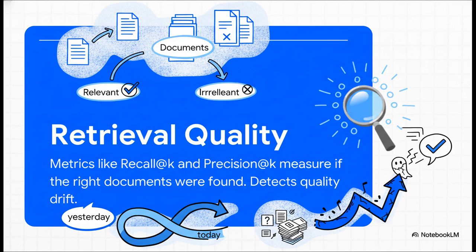We use metrics like recall and precision to check this out. If the results you get for the same query yesterday are different from today and nothing in the data really justifies that change, you've got a huge problem on your hands called drift. And it's one of those silent failures that leads directly to wrong answers.